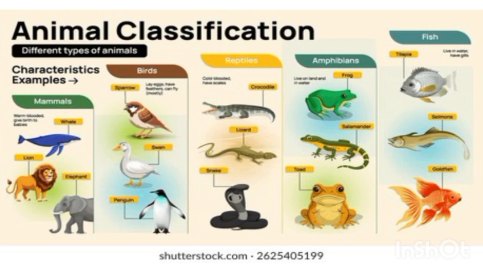The animals that have a backbone are called vertebrates, and there are five groups of vertebrates. Mammals, for example: lion, elephant, whale. Birds: sparrow, duck. Reptiles: lizard, snake, crocodile. Amphibians: frog, salamander, toad. Fish: goldfish, mollusk.